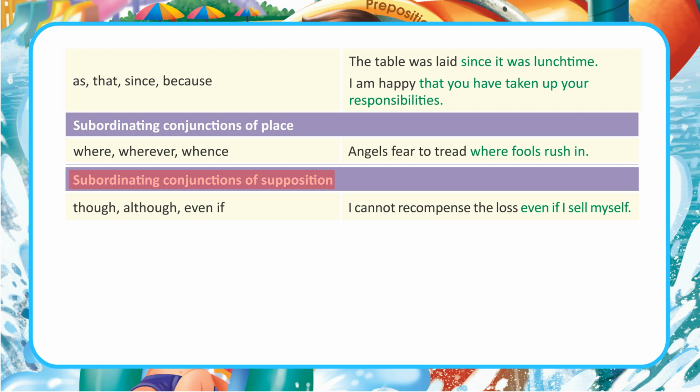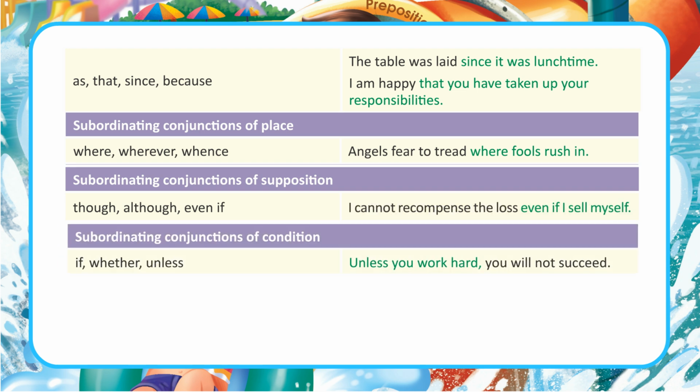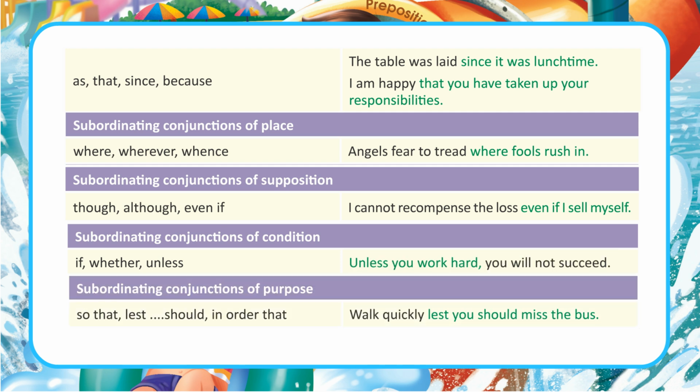Subordinating conjunctions of supposition: though, although, even if. I cannot recompense the loss even if I sell myself. Subordinating conjunctions of condition: if, whether, unless. Unless you work hard, you will not succeed. Subordinating conjunctions of purpose: so that, lest, should, in order that. Walk quickly lest you should miss the bus.